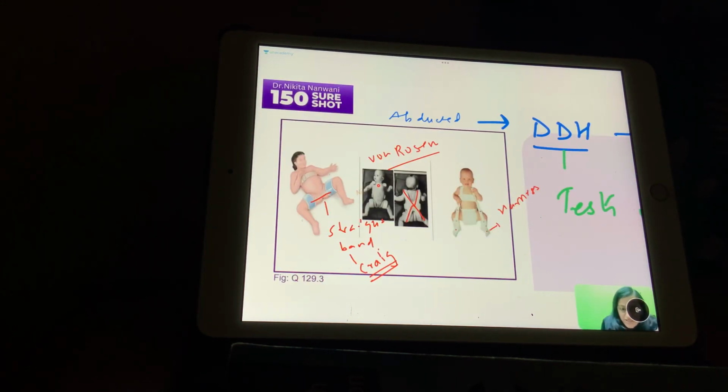So Von Rosen's आपको यहाँ पे Von Rosen's ऊपर से नीचे या spine में नहीं दिख रहा है. The thigh is in the abducted position, right? So these are very different. The Von Rosen's and the Milwaukee's. Milwaukee's is used for scoliosis. It's for the spine, right? So it's used for scoliosis.